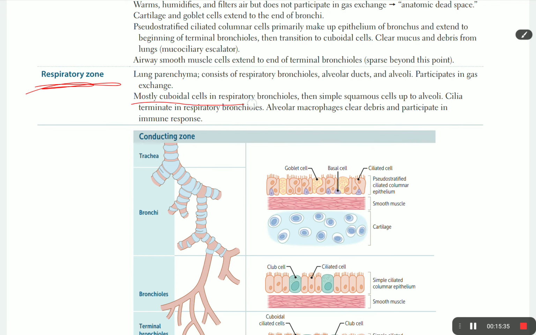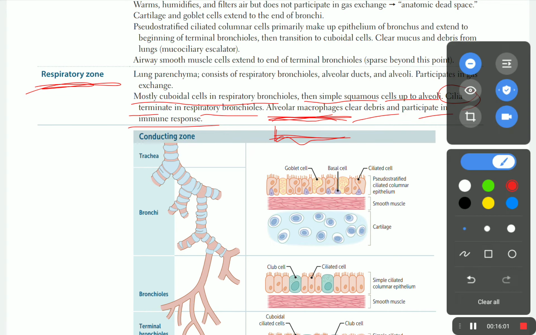Most cells are cuboidal in the respiratory bronchiole, then simple squamous up to the alveoli. Cilia terminate in the respiratory bronchiole. The alveolar macrophage clears debris, and is hemosiderin laden, as we talked about in the last page, and participates in the immune response.